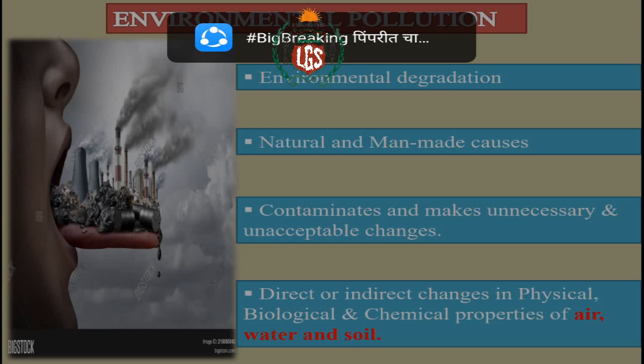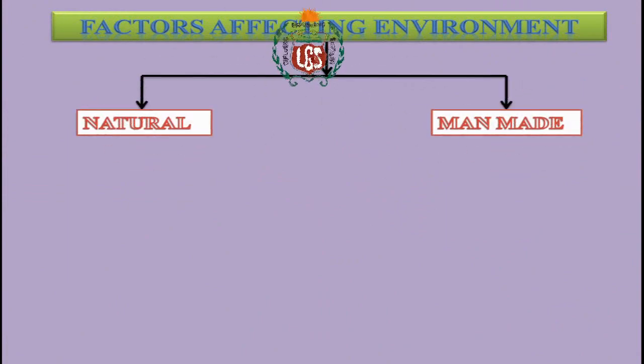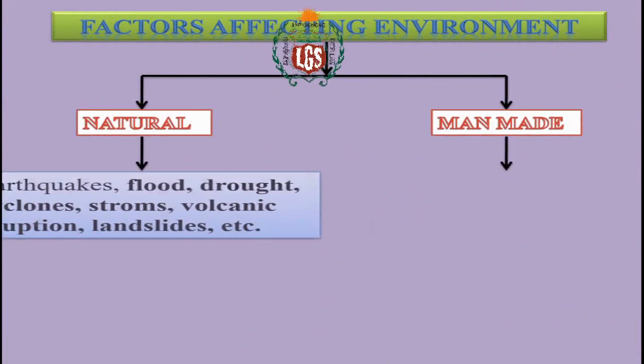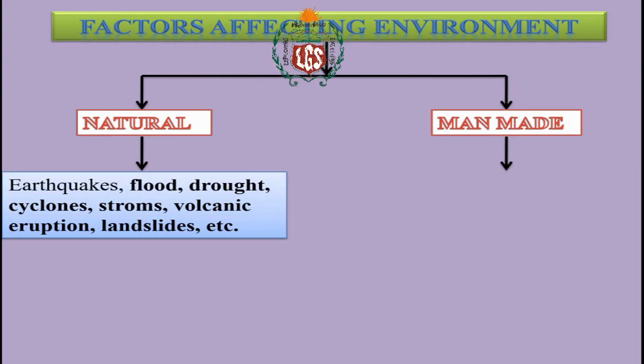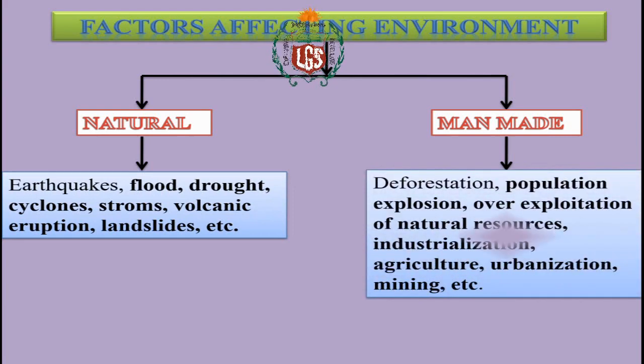Now, what factors are actually affecting the environment? As I told you earlier, we have natural factors as well as man-made factors. Natural factors are what? Natural factors are earthquake, floods, drought, cyclones, storms, volcanic eruptions, landslides, etc. And man-made factors are what? Deforestation, population explosion, overexploitation of natural resources, industrialization, agriculture, urbanization, mining, etc.